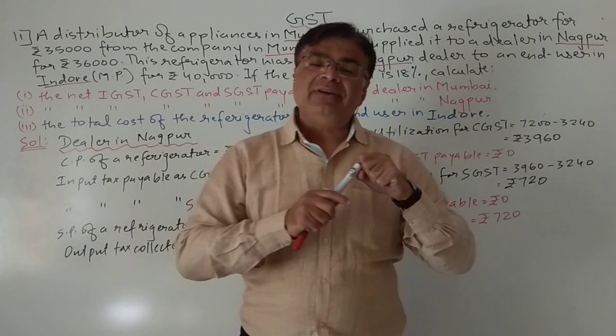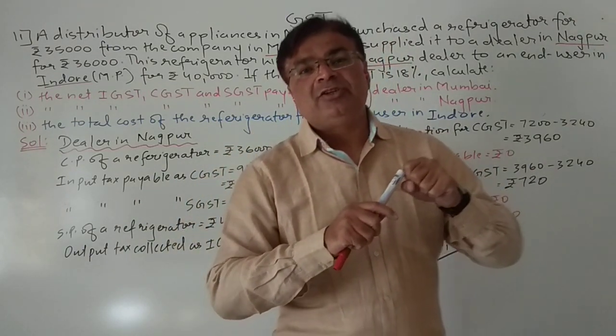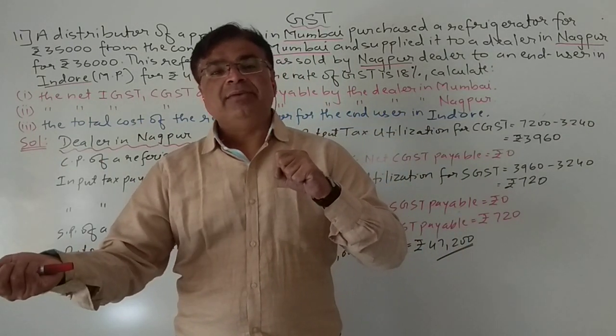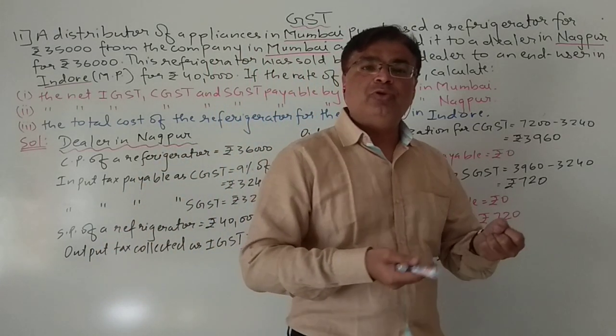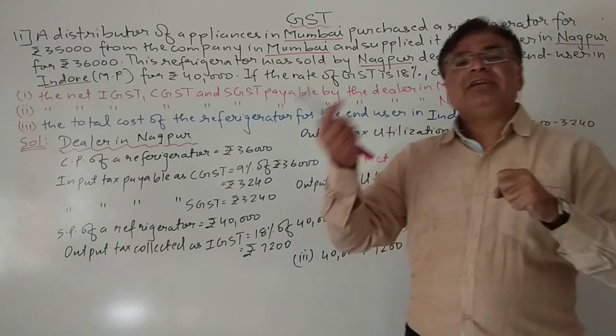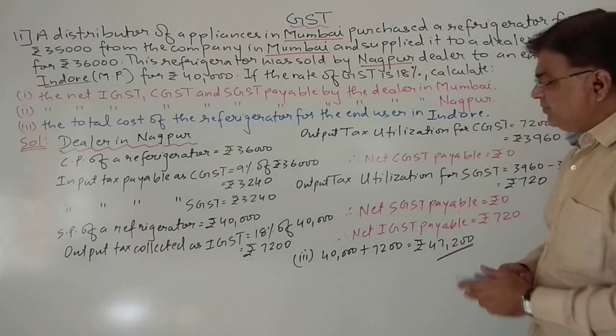But if you don't have input IGST, then you can use this output IGST for recovering your input CGST, and if amount is still left, then you can use it for recovering your SGST.